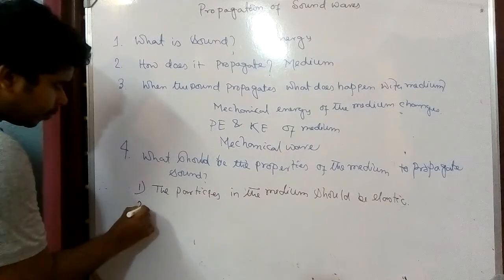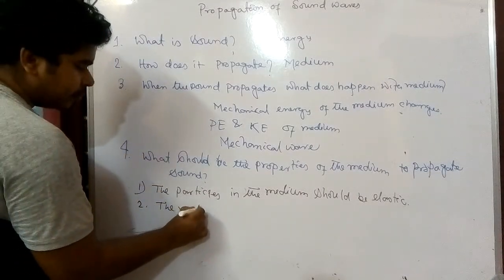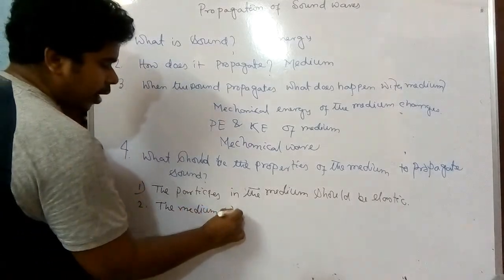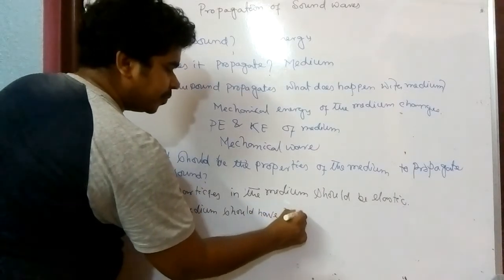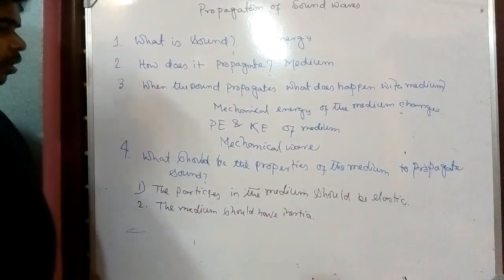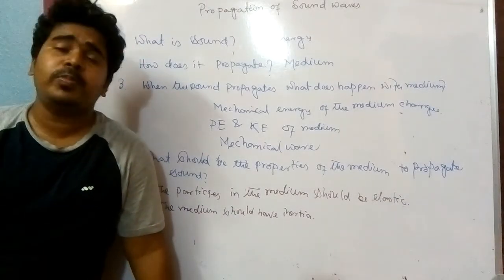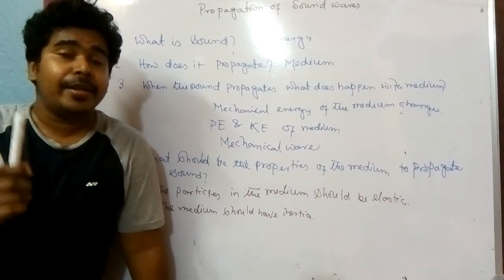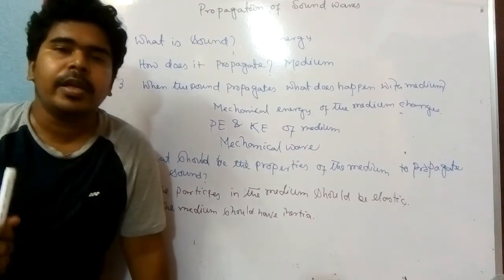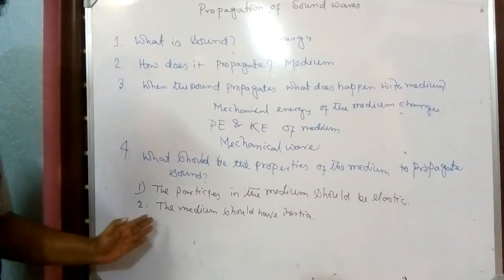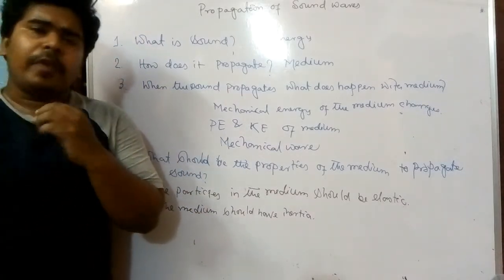Number two, that is also very interesting, the medium should have inertia. What is inertia? We have already learned. Inertia means it is a property of the particle to stay at its own state, either in a state of rest or in a state of motion. So the medium should have inertia. So the particles in the medium should have inertia.